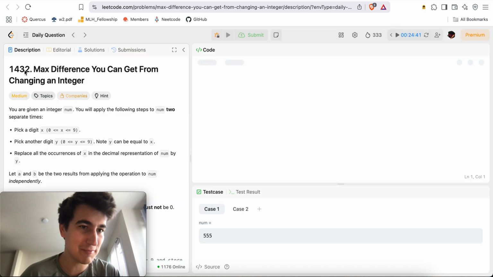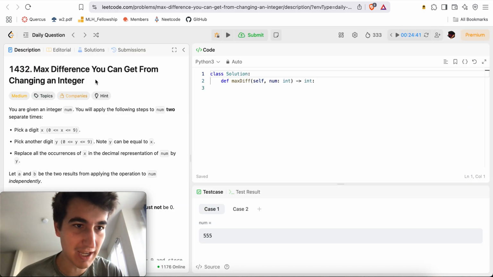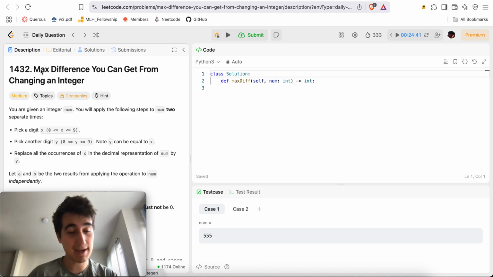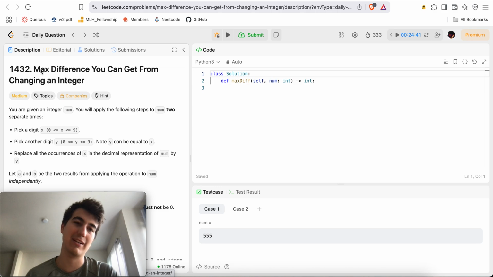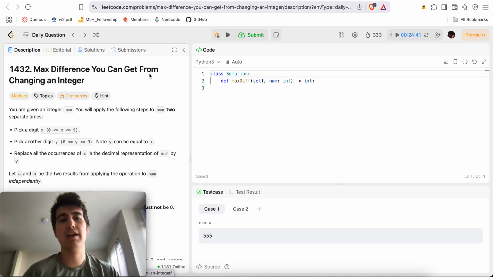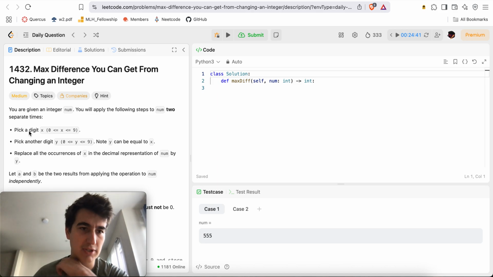Okay, today we got LeetCode medium problem 1432, max difference you can get from changing an integer. I see the word max. This is a maximization problem, which is a type of optimization problem, which means we're probably going to need dynamic programming, greedy, or divide and conquer. Interesting, so it might be similar to yesterday's problem.